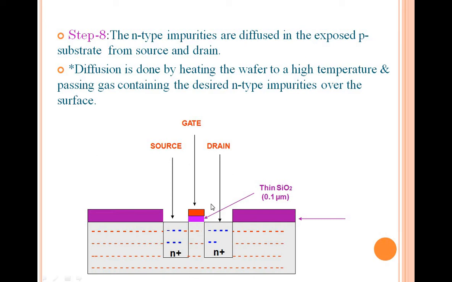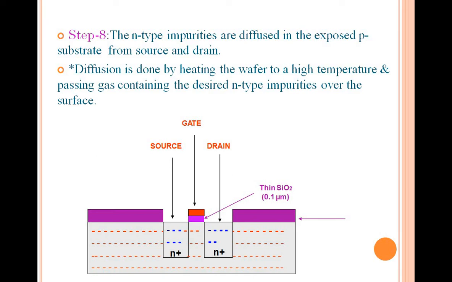I'll repeat it once again. The second step was you had 0.1 micrometer thickness of silicon dioxide. Again a photoresist layer is laid on that one. Onto that, we have a polysilicon layer to get the gate terminal. This is your gate terminal, which you obtained by imposing which layer? Polysilicon.